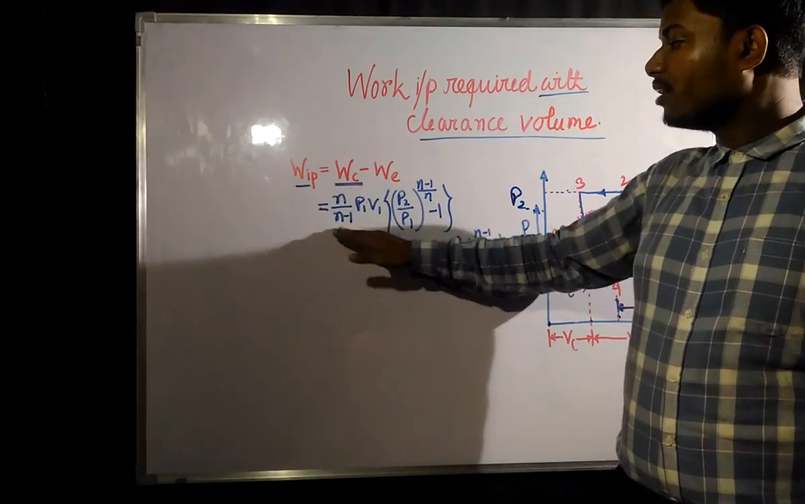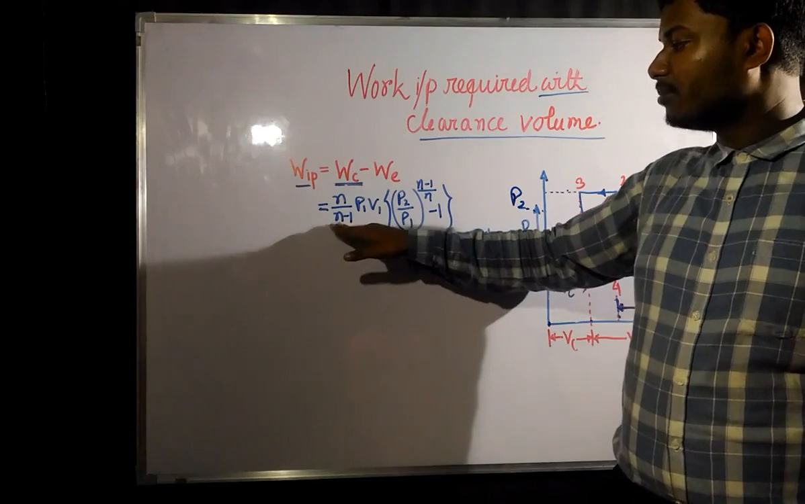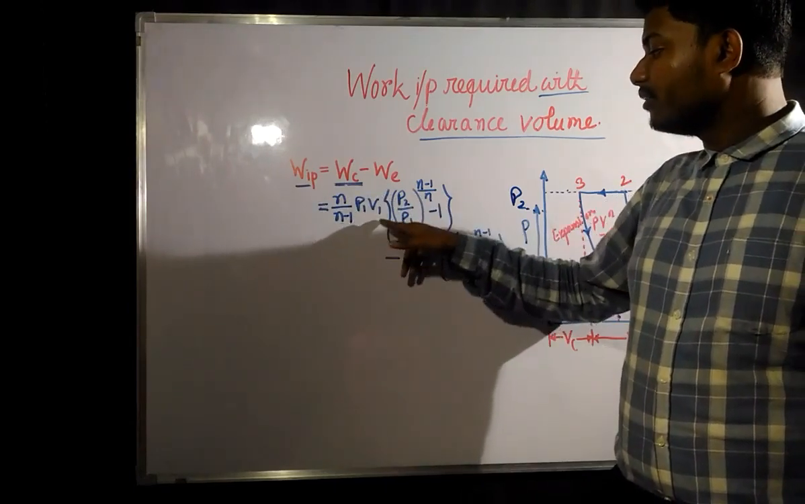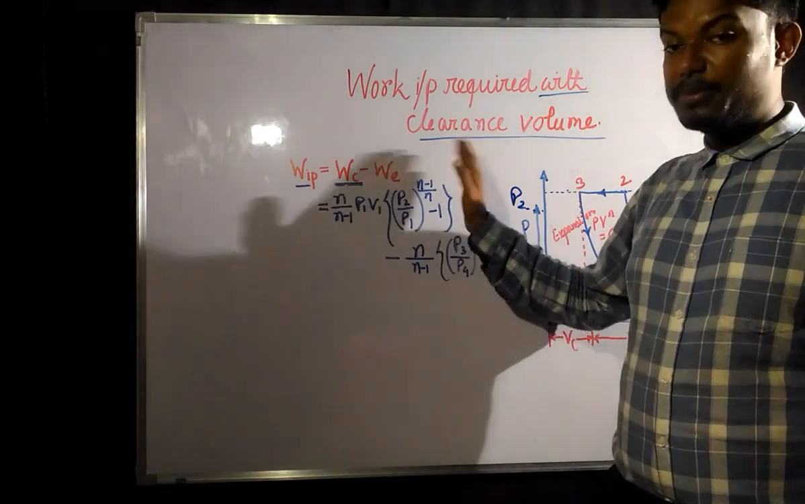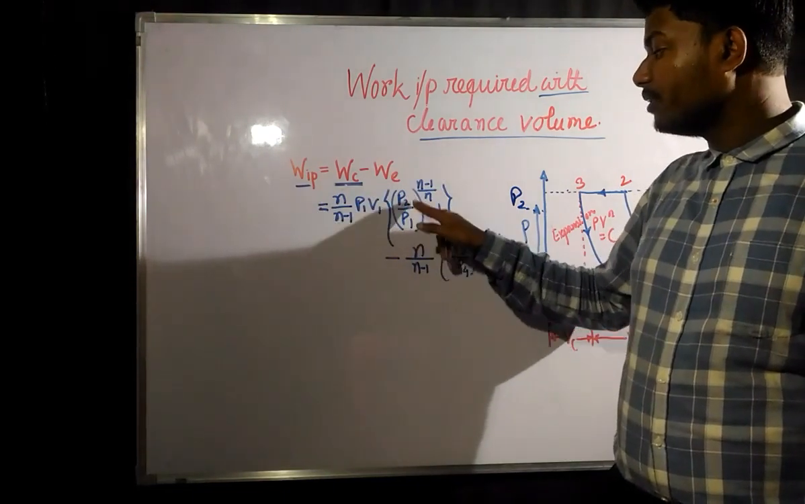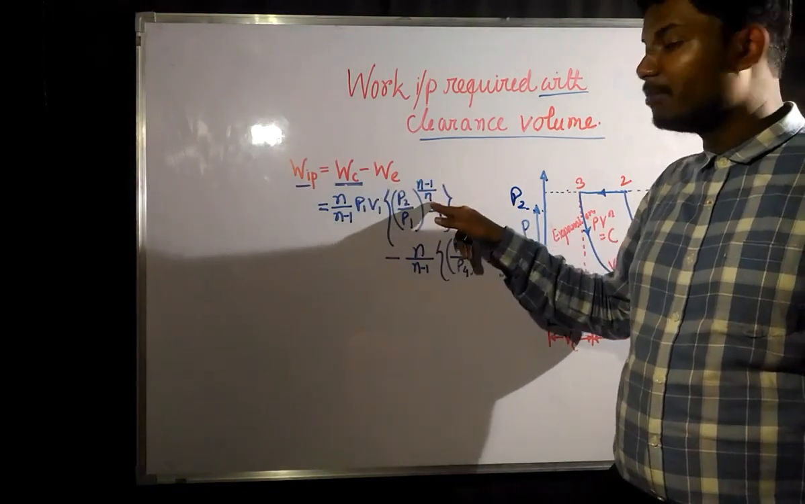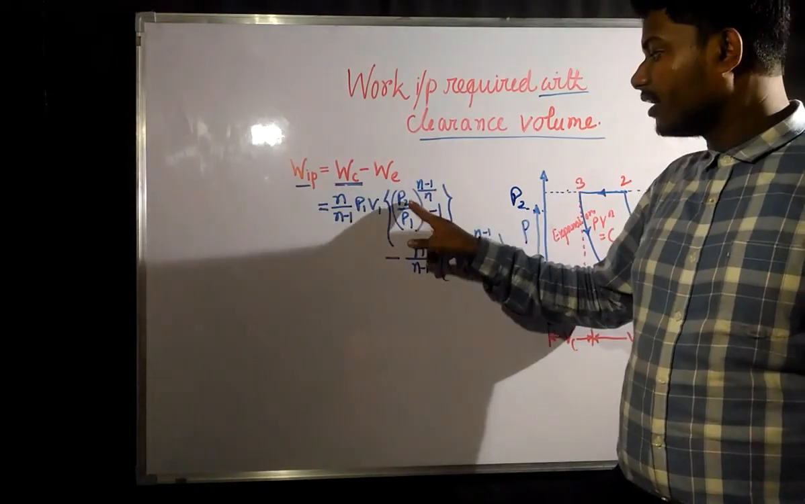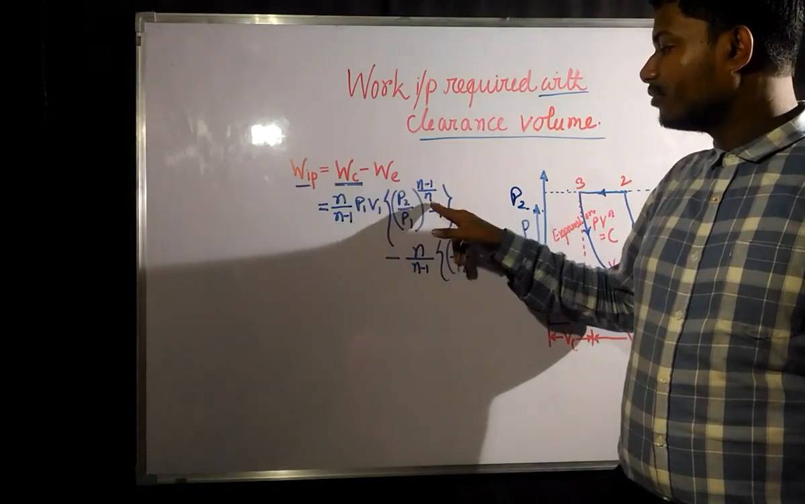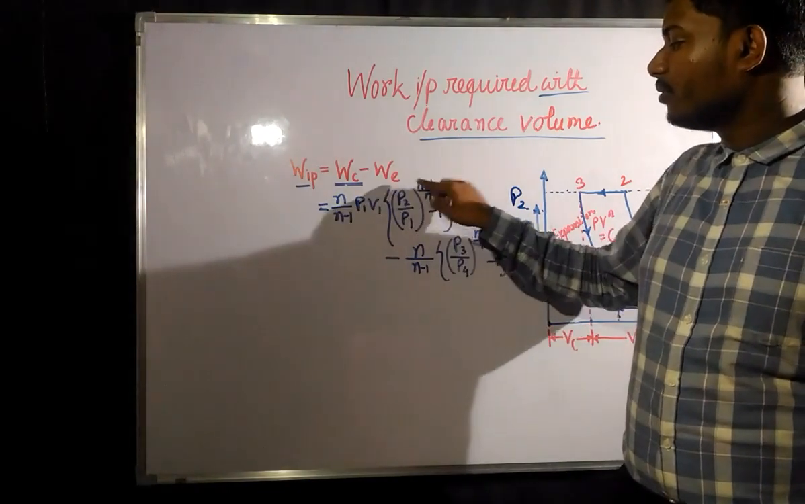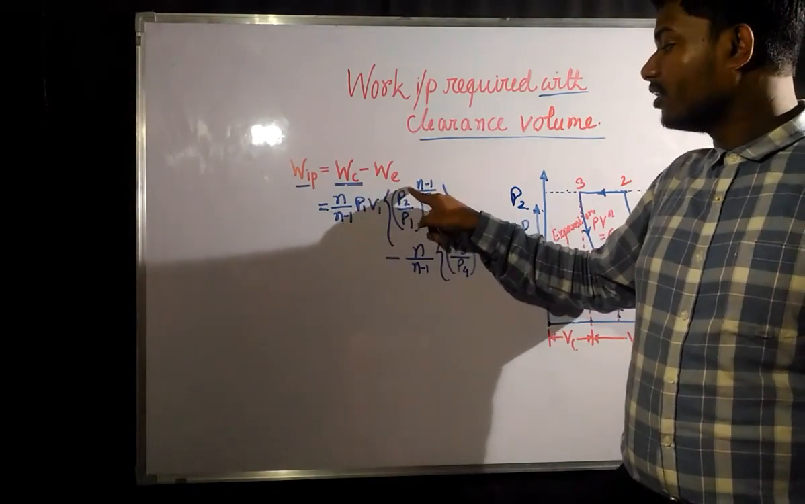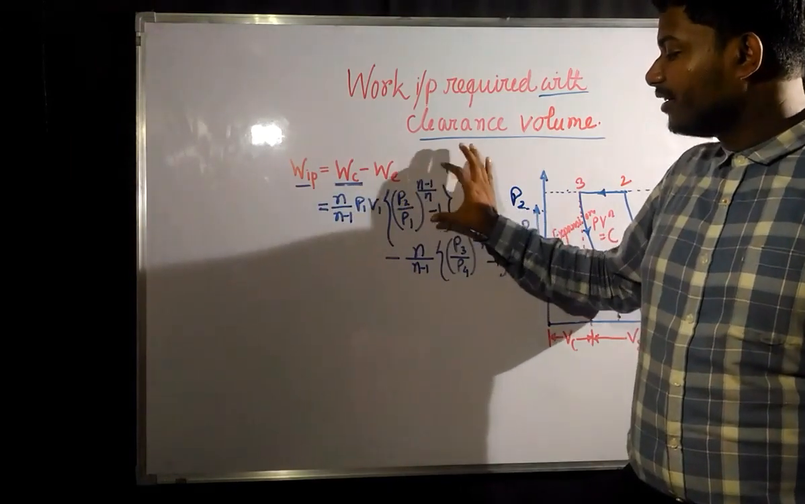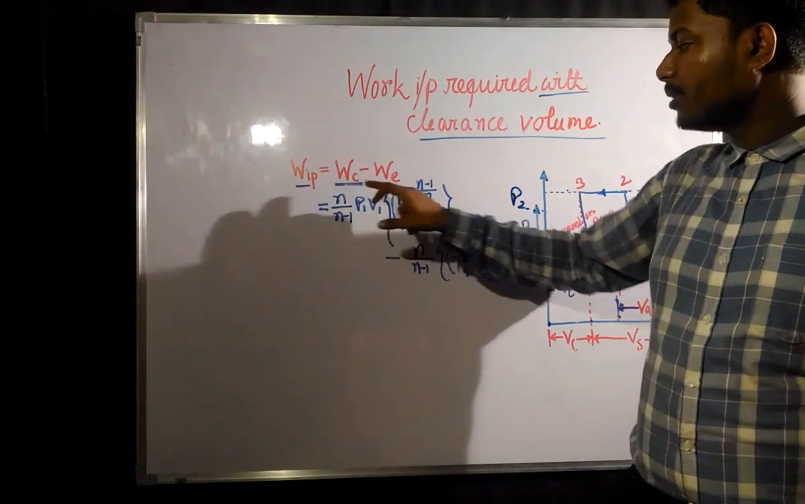We have found that the work done by compression is n by n minus 1 into P1 V1 into (P2 by P1 to the power n minus 1 by n, minus 1). In the previous one we found P1 by P2 to the power 1 minus n by n. Now we are writing P2 by P1, the same thing. If you reciprocate this, you have to put a minus n. So by simplifying, we have written the work done by the compressor.